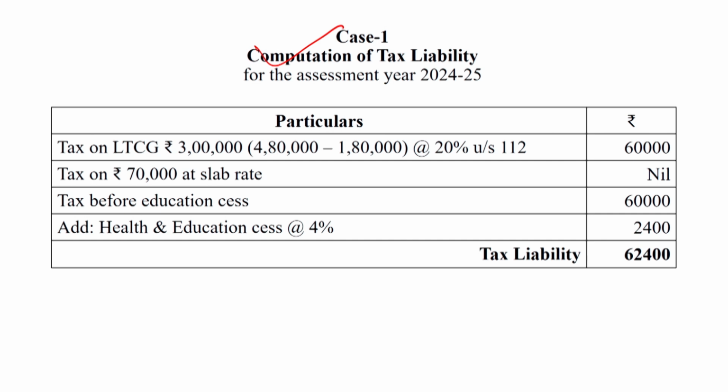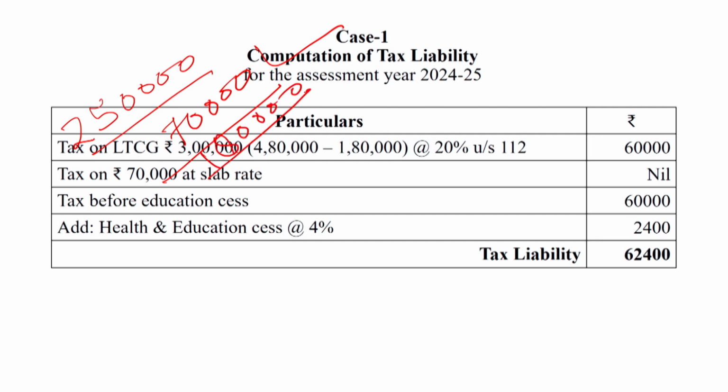So again, now I am going to explain. Up to rupees 2,50,000 no amount of tax. The total of income from house property and income from salary is 70,000. So 2,50,000 minus 70,000 is equal to 1,80,000.